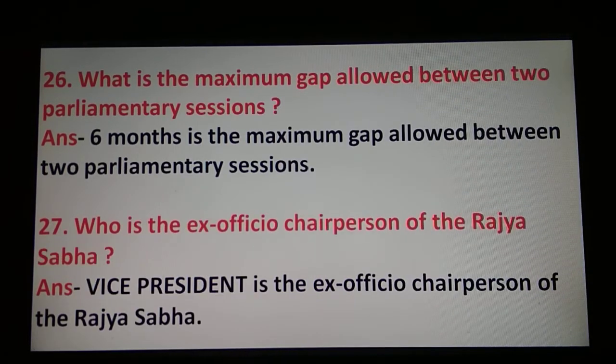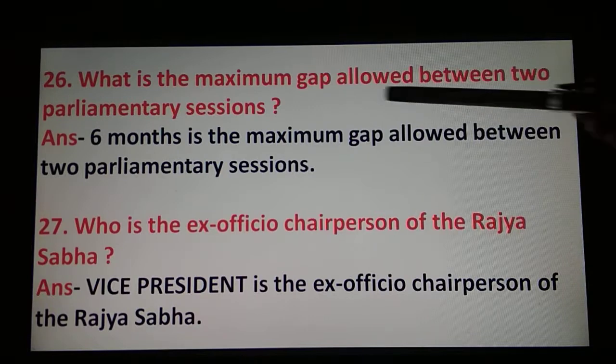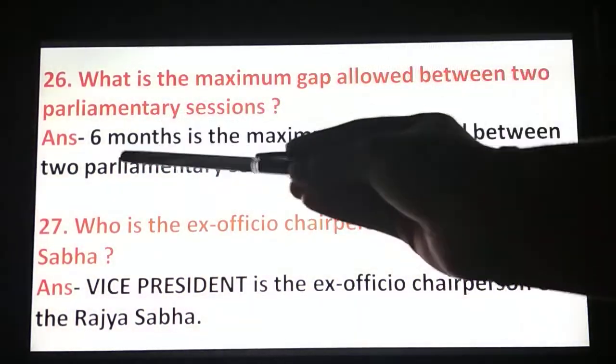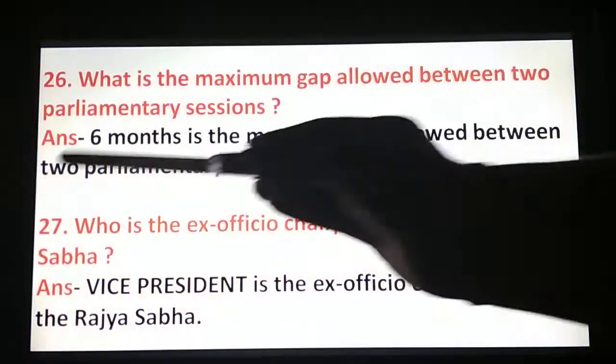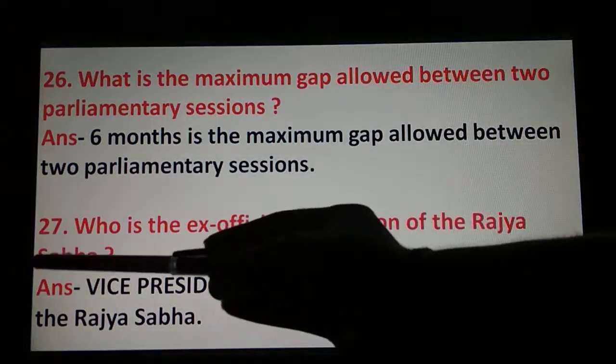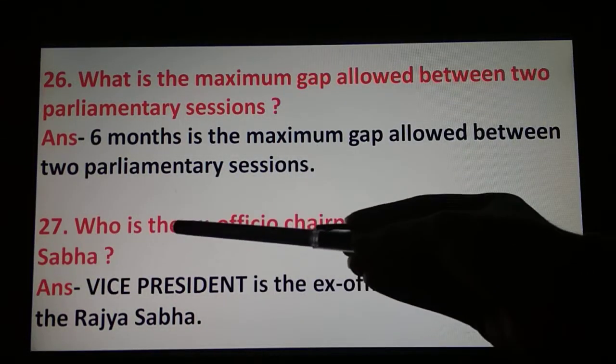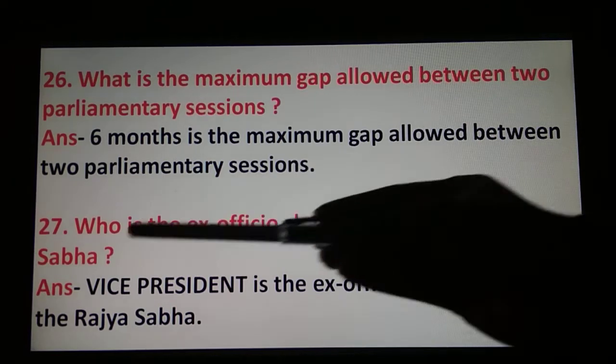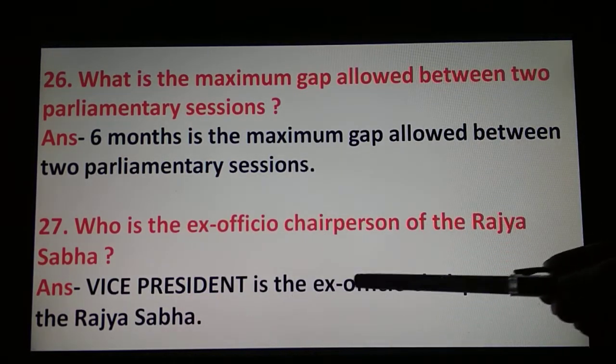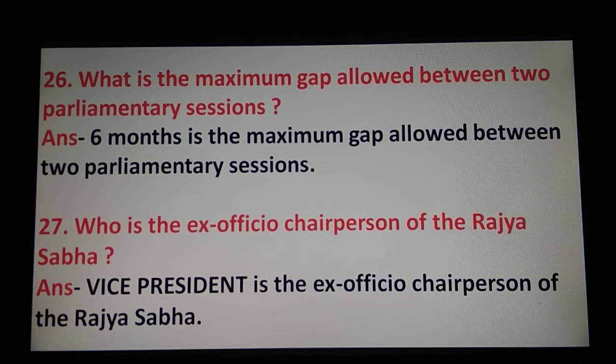Then our 26th question is, what is the maximum gap allowed between two parliamentary sessions? 6 months is the maximum gap allowed between two parliamentary sessions. Then 27th question is, who is the ex officio chairperson of the Rajya Sabha? Vice President is the ex officio chairperson of the Rajya Sabha.